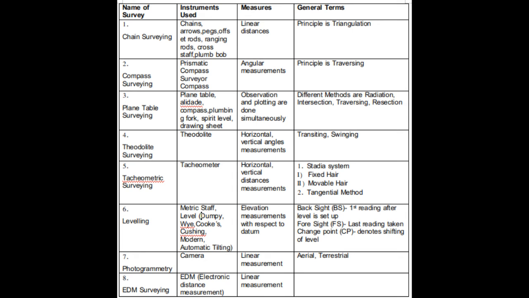Here EDM is used. What is the full form of EDM? Electronic distance measurement instruments. What we measure over here? Linear measurement. Now this table I have summarized the entire method of surveying based on instruments, but please see all my videos. There I have discussed the different methods of surveying in details.